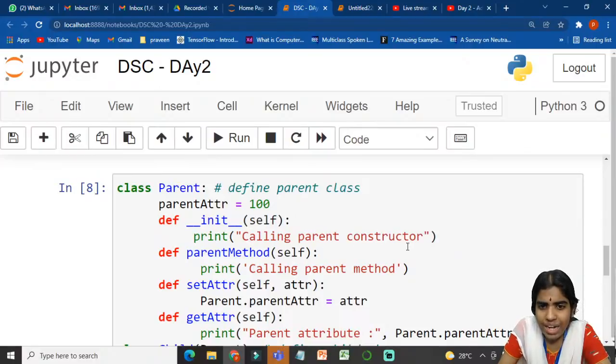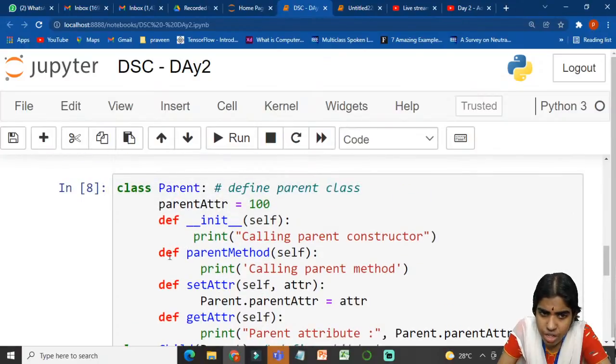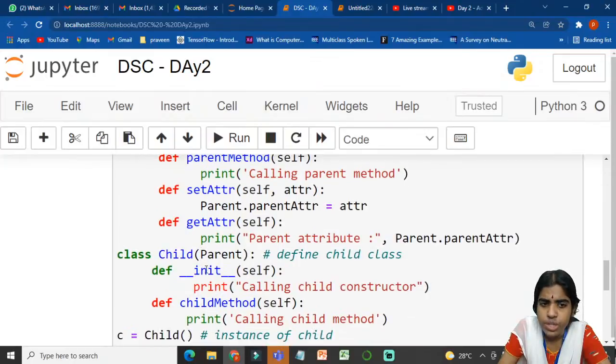I am calling the parent constructor. After doing this, parent method, self denotes an instance of this class. I am calling the parent method and set attribute, self comma attribute, parent dot parent attribute. So I am giving this attribute to parent attribute and I am getting my attribute. Am I making sense?